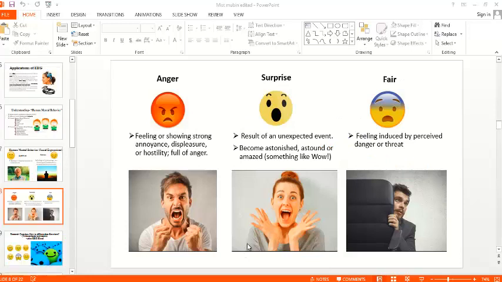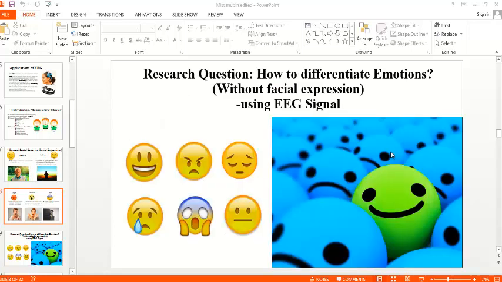Well, so what are the normal human mental behaviors? At first, anger. So what is anger? Anger is the feeling or showing of annoyance, displeasure, or hostility, or being full of anger. What is surprise? Surprise is something which is a result of unexpected event or sometimes astonishment. What is fear? Fear is a feeling of induced or perceived danger or threat.